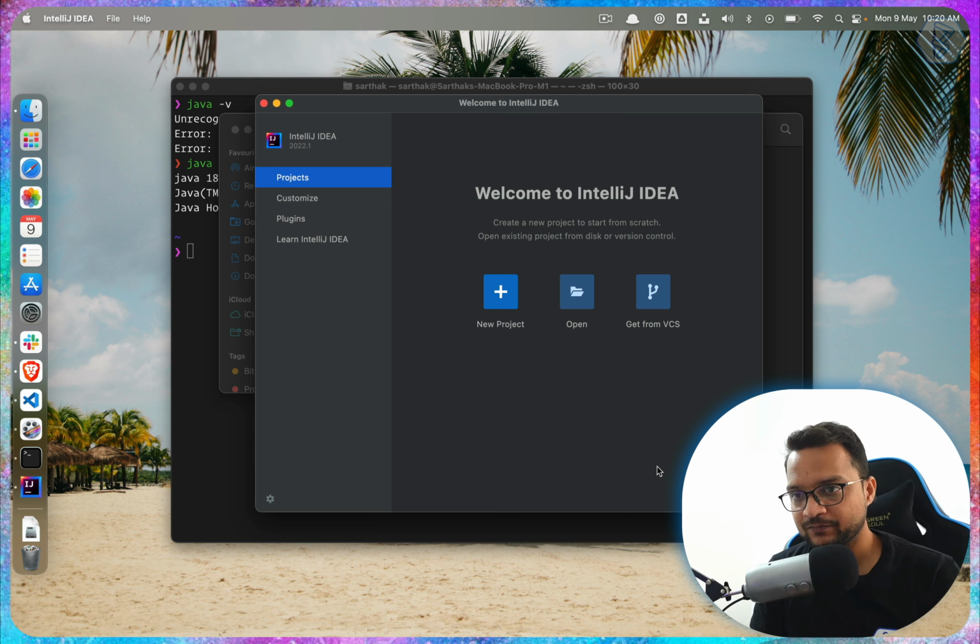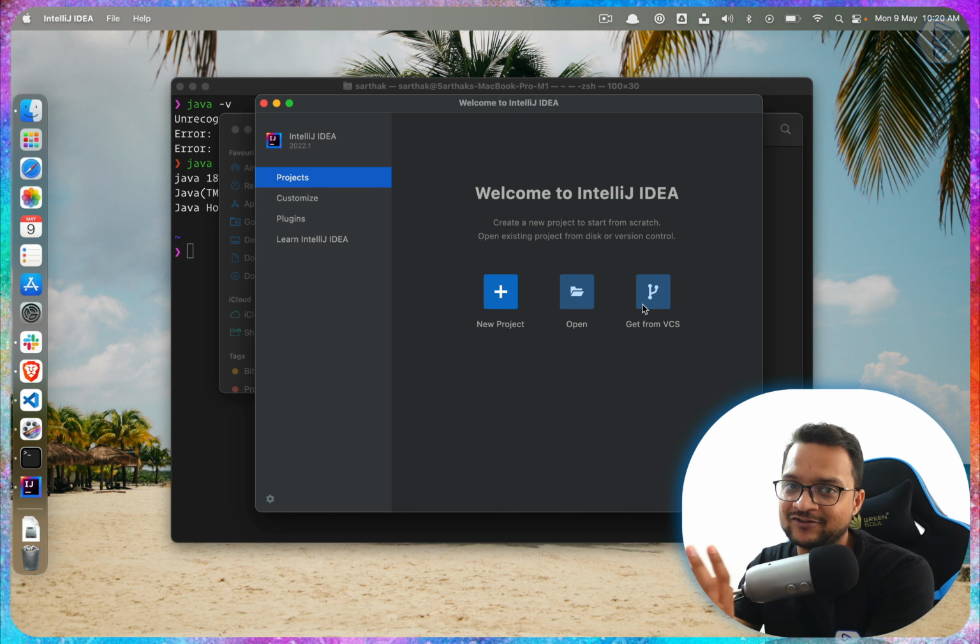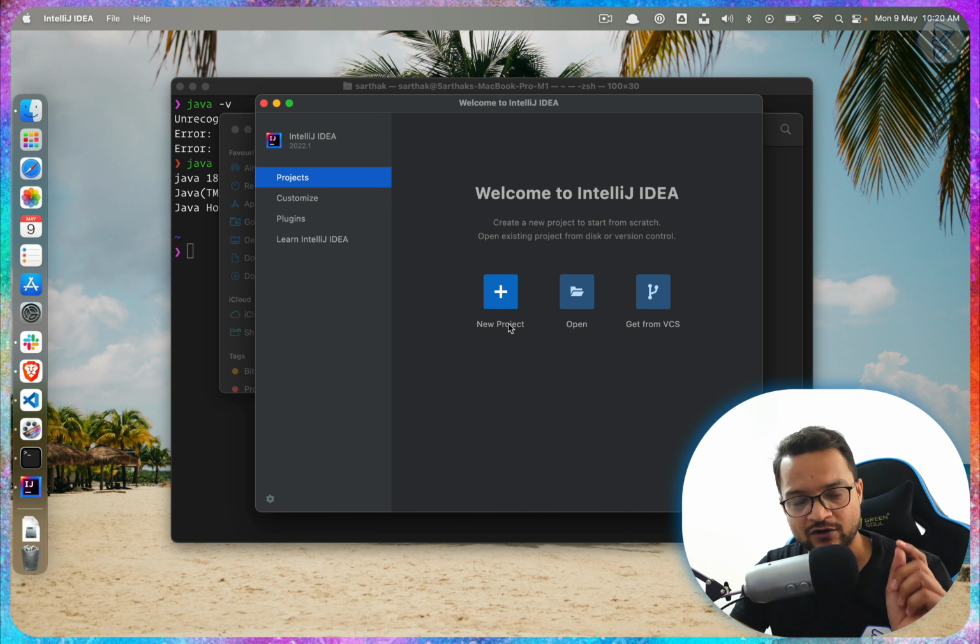What you have to do in this IDE is click on new project, because we are getting started with Java. We don't have any previous project which we can open. We don't have any version control system or GitHub where we have our source we want to fetch. No, we don't have these two options. So we have only one option, new project.